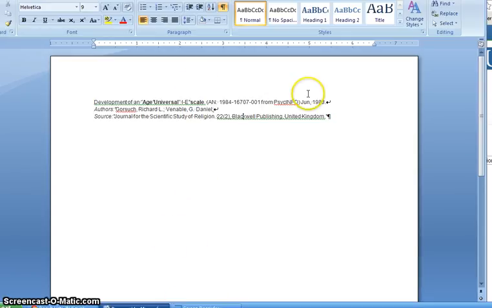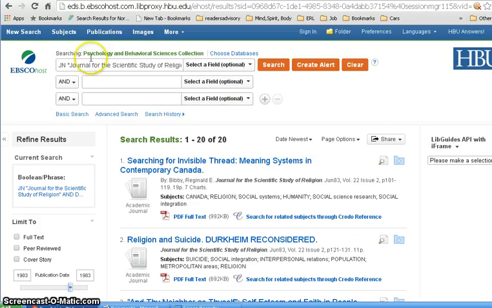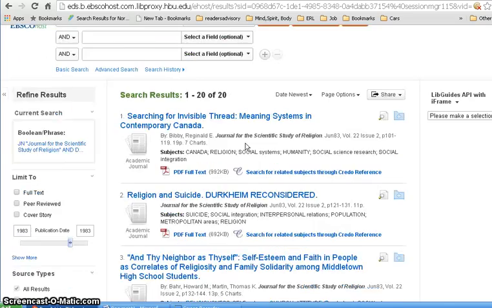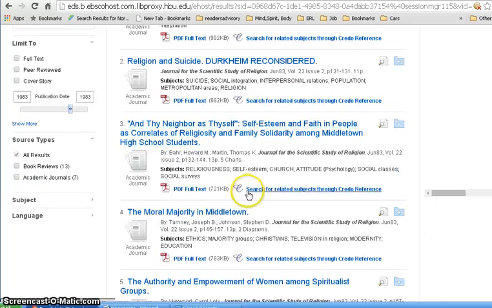So, let's see, does it give us any page numbers? I don't see any there. But if I go back to the record, let me just minimize that, where we were looking for this Journal for Scientific Study of Religion, we only have 20 articles that are listed in this issue of this journal, and I can scroll down and look through these.